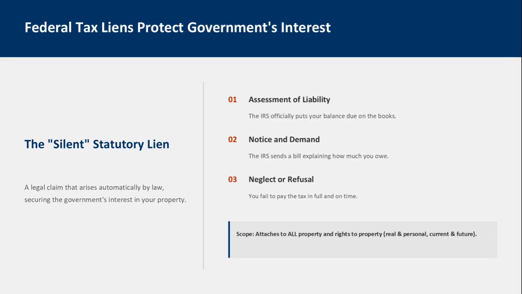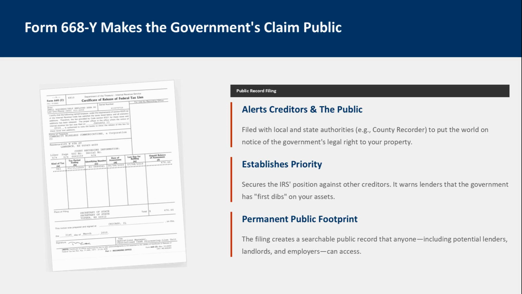Federal tax liens are silent statutory claims that automatically arise by law, securing the government's interest in your property. They involve assessment of liability, notice and demand, and potential neglect or refusal to pay. Form 668Y alerts creditors and the public by filing with local and state authorities, establishing the IRS priority over other creditors, and creating a permanent public footprint of the lien.